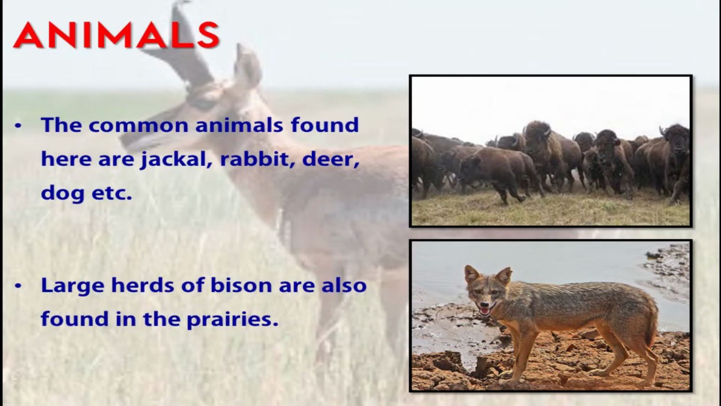Let's see the animal life in the prairies grasslands. The common animals found here are jackal, rabbit, deer, dog, etc. Large herds of bisons are also found in the prairies. People are very fond of hunting bisons.